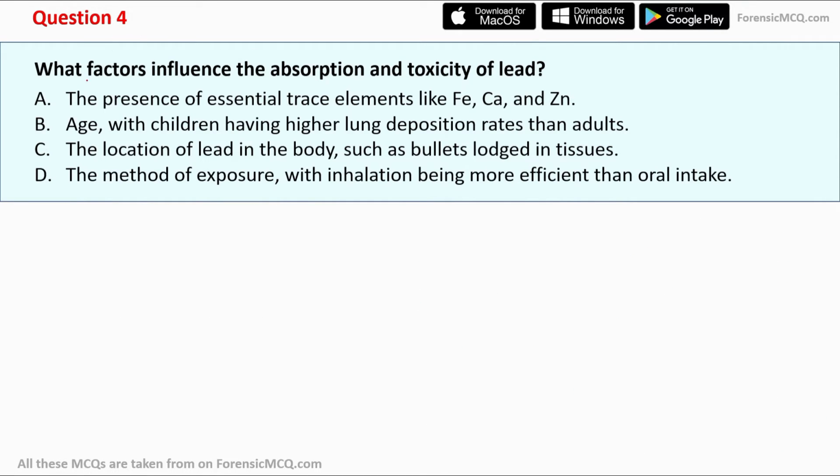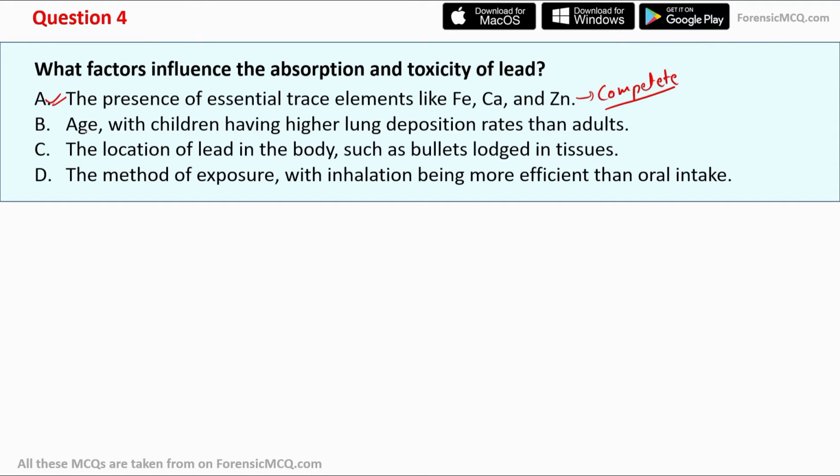Now, let's move to the question number 4. What factors influence the absorption and toxicity of lead? A, the presence of essential trace elements like iron, calcium, and zinc. And this is correct because the more the iron, calcium, or zinc in the blood, there is less absorption of lead because all these essential trace elements cause competition with the lead because they share the same transport mechanism. So A is correct because these all three compete with the lead and decrease its toxicity.